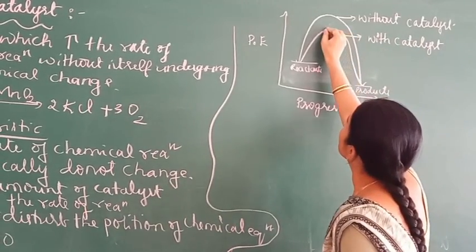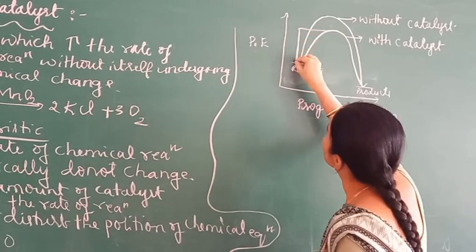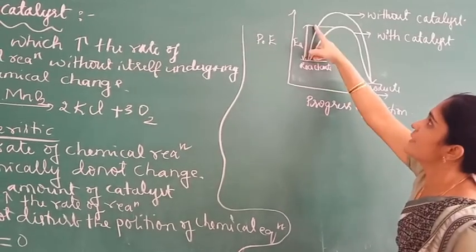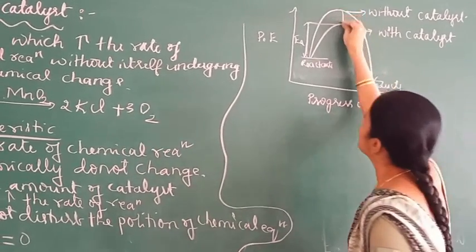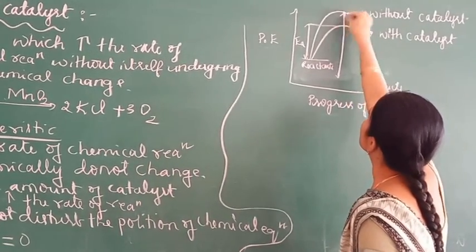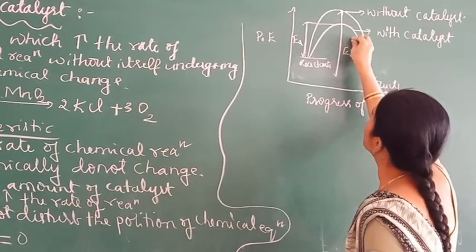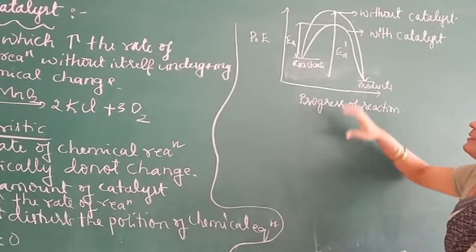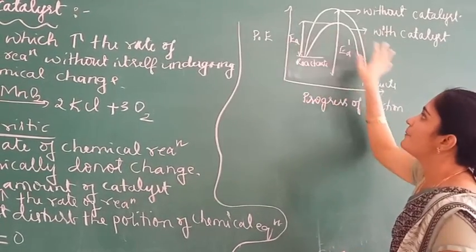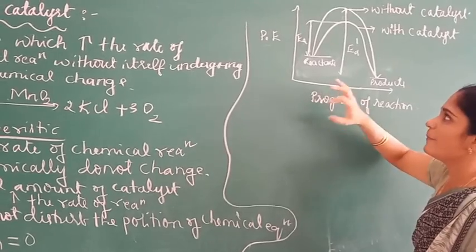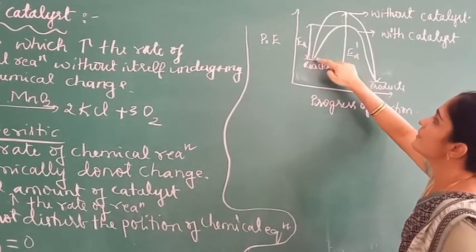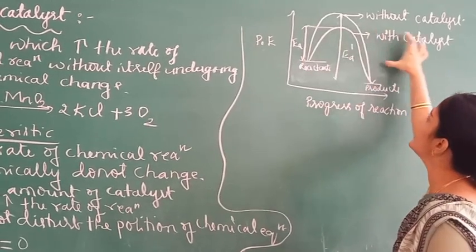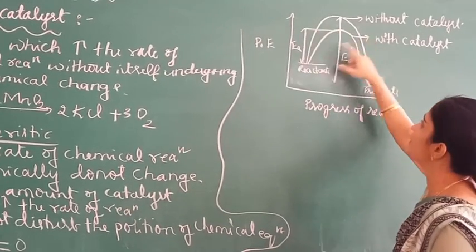So here to here, this is the activation energy with catalyst. And here to here, this is the activation energy without catalyst. So if we observe this graph, the activation energy with catalyst is less.